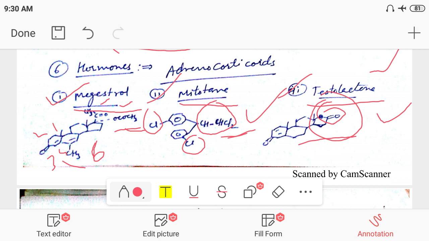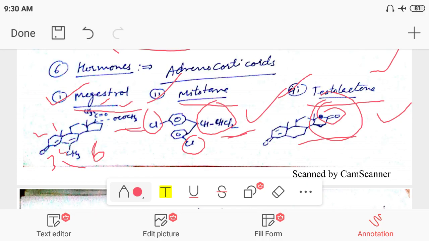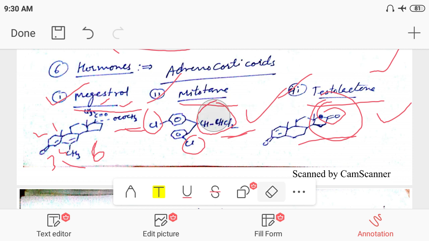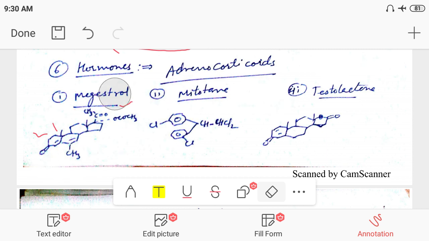These cancers may develop due to hormonal imbalance, and this way we can understand and learn about these things by using these steroidal hormones.